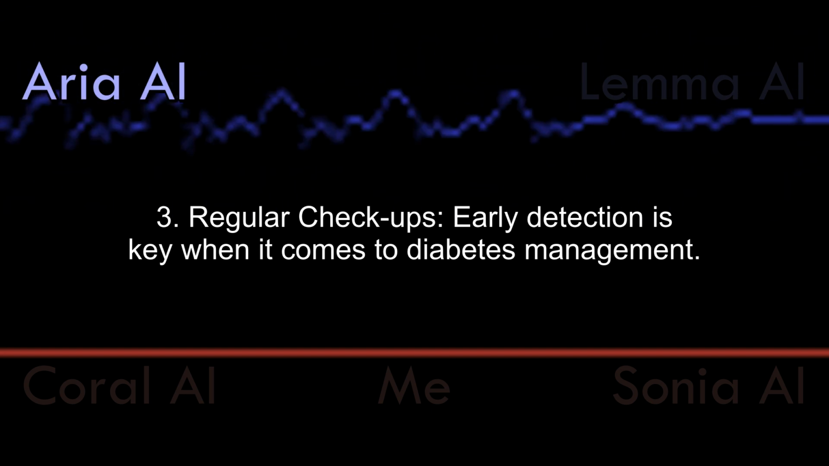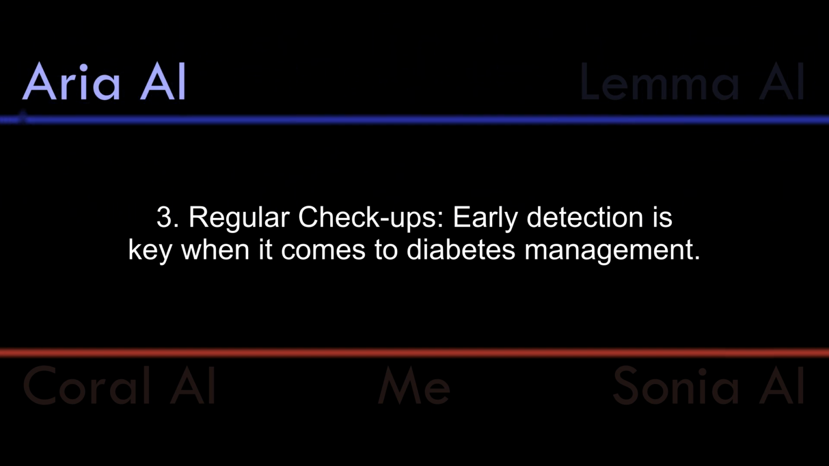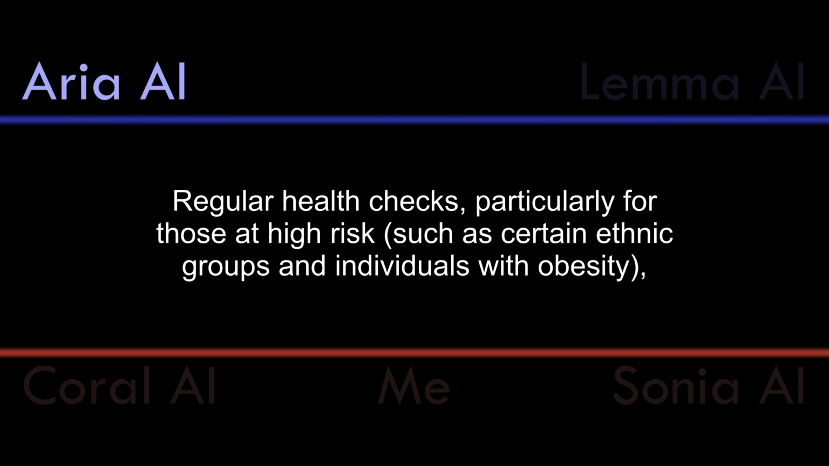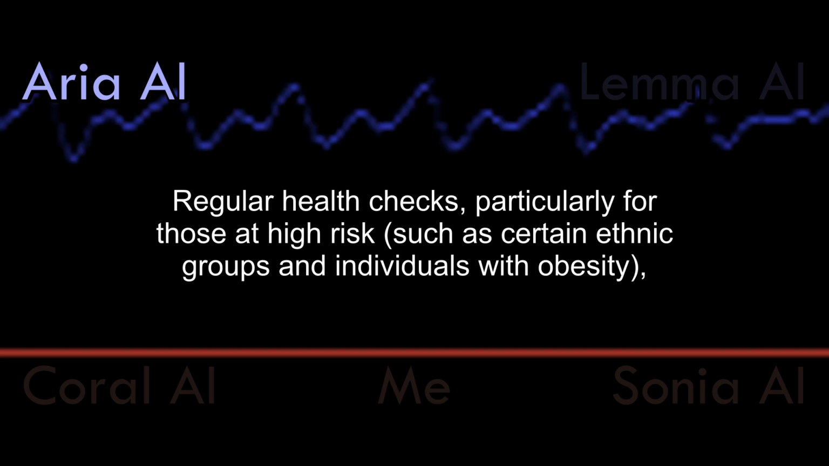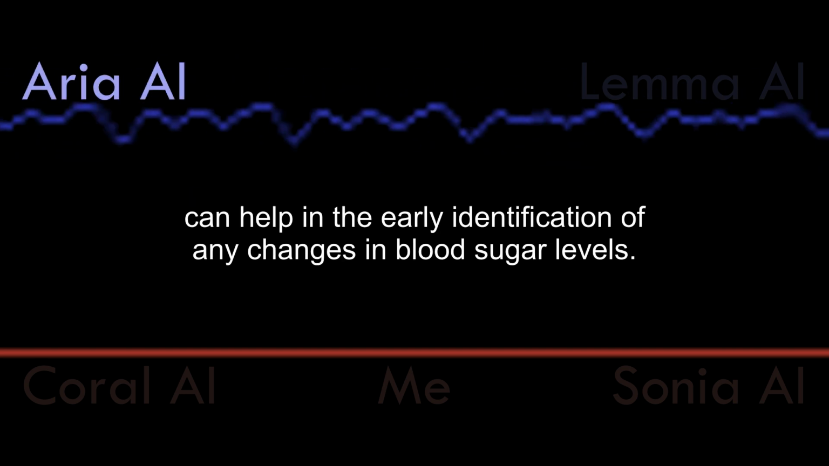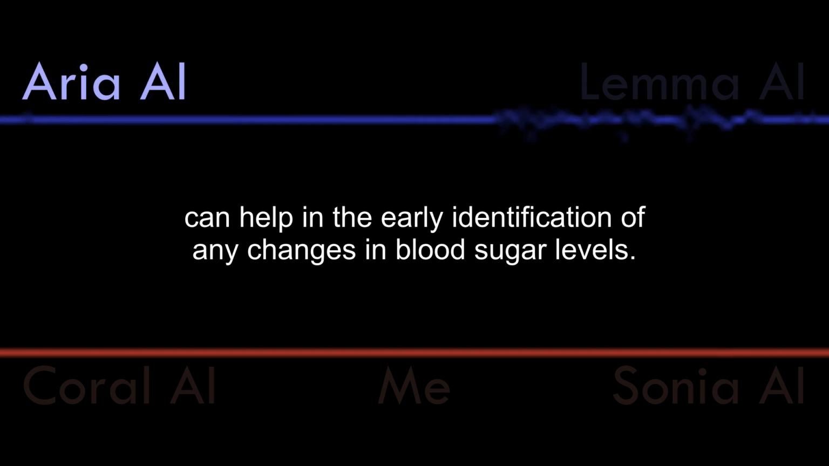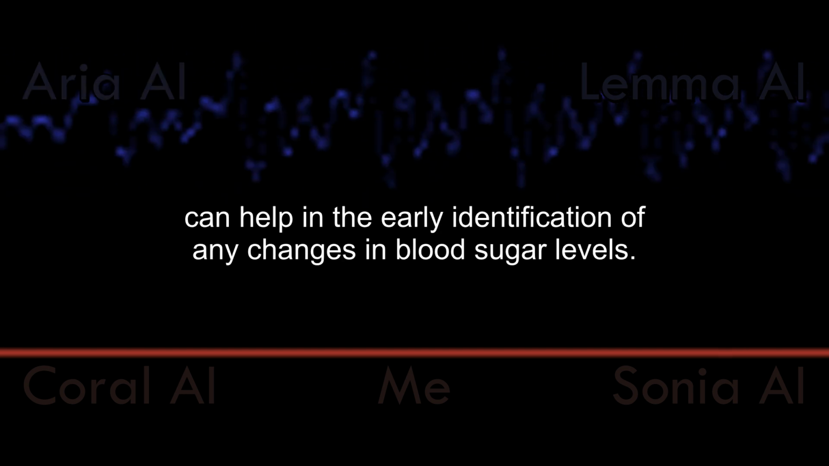3. Regular checkups. Early detection is key when it comes to diabetes management. Regular health checks, particularly for those at high risk such as certain ethnic groups and individuals with obesity, can help in the early identification of any changes in blood sugar levels.